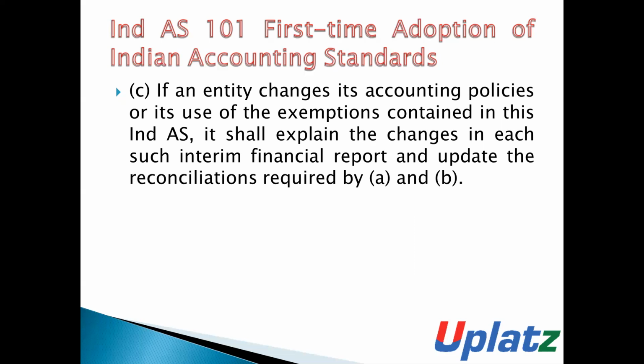If an entity changes its accounting policies or its use of the exceptions contained in this standard, then the entity shall explain the changes in each such interim financial report, and shall also update the reconciliations required by A and B. That is, when there are changes in accounting policy or when the entity uses the exceptions contained in IND AS 101, the entity shall explain the changes in each interim financial report and update the reconciliations required by A and B.